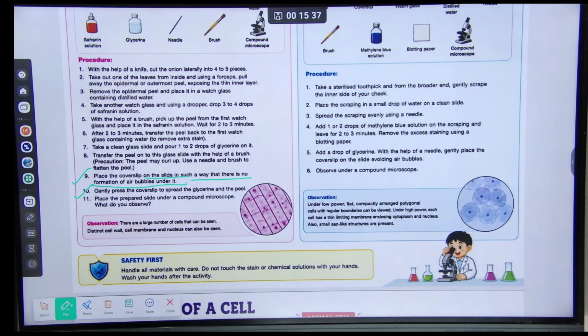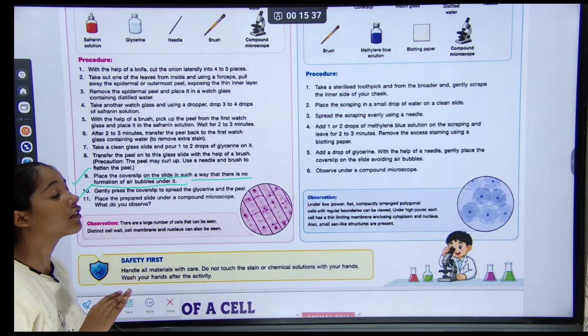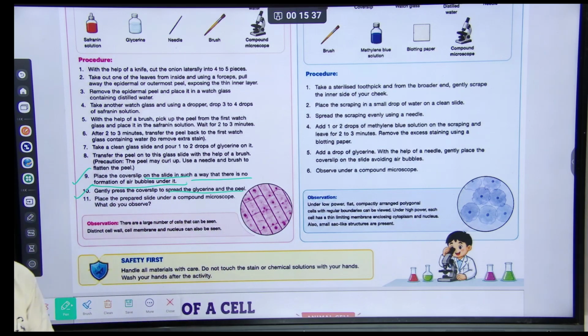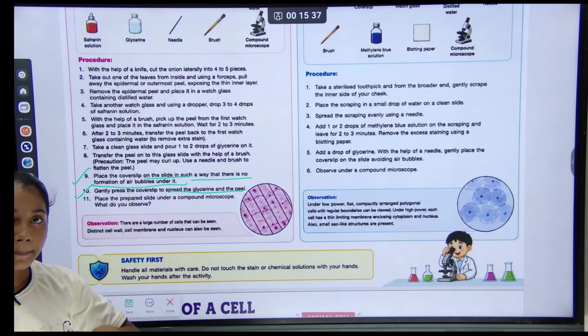10th, gently press the cover slip. You have to gently press the cover slip to spread the glycerine and the peel.